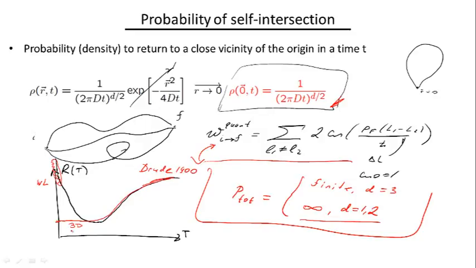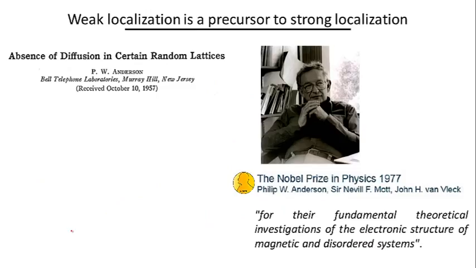I should emphasize again that the full theory of this localization is an extremely complicated theory, and we just got a flavor of it, but it's not the full story. Interestingly enough, this weak localization is a precursor to a different phenomenon, which is called strong localization, for which Phil Anderson, professor emeritus at Princeton, got his Nobel Prize in 1977.